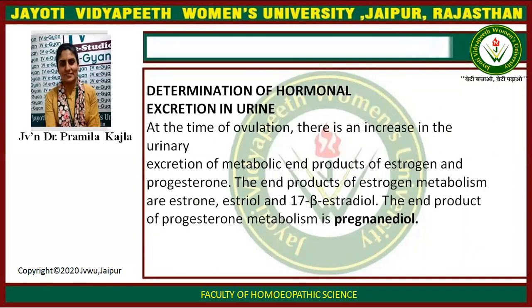Determination of hormonal excretion in urine. At the time of ovulation, there is an increase in urine excretion of metabolic end products of estrogen and progesterone. The end products of estrogen metabolism are estrone, estriol, and 17β estradiol. The end product of progesterone metabolism is pregnanediol.